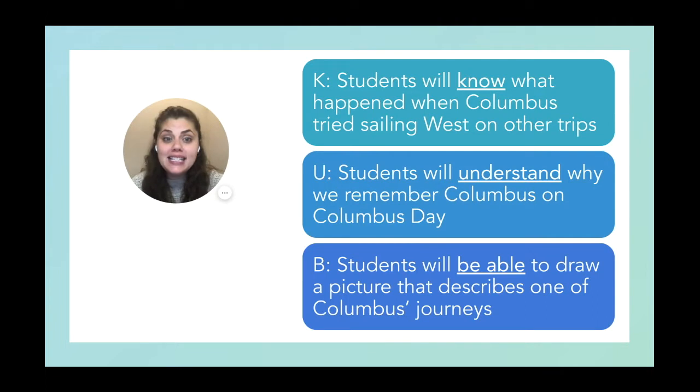Friends, the goal of today's lesson is that you'll know what happened when Columbus tried sailing west on other trips after his original trip in 1492. You'll understand why we remember or celebrate Columbus on the holiday called Columbus Day. And you'll be able to draw a picture afterwards that describes one of the journeys that Columbus took across the seas to try to discover the Indies. Let's get started on today's activities.